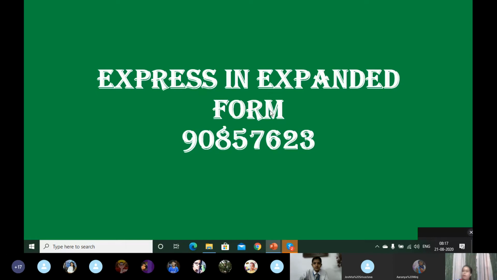Oh, that's a good one. Expanded form. Right? From childhood you are writing the numbers in the expanded form. But in this type, there are slight differences. You have to not only write in the expanded form, but you have to convert the expanded form into exponential form also. So let's see how to do it.